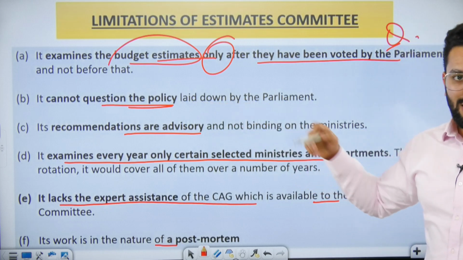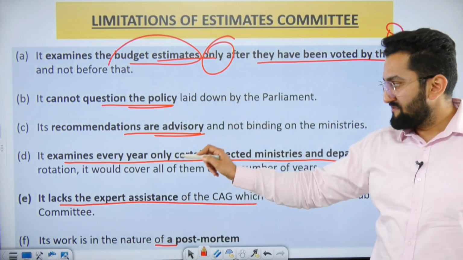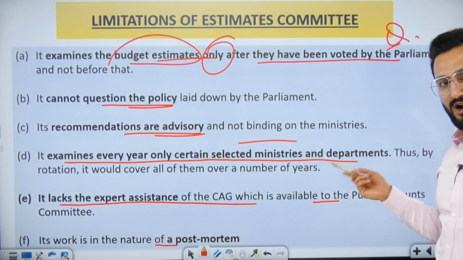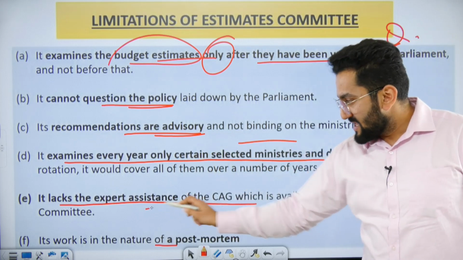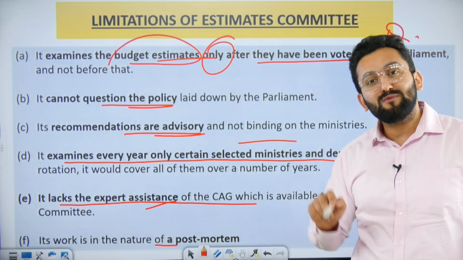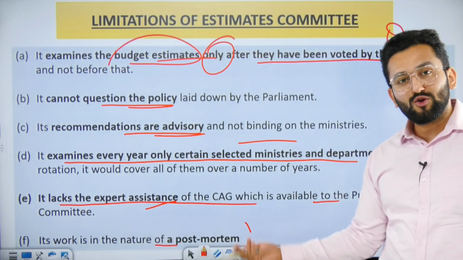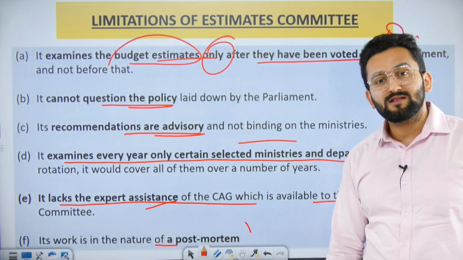So they cannot question the policy. Recommendations are advisory. It examines every year only certain selected ministries and departments, as I told you. It lacks expert assistance by the CAG. This expert assistance of the CAG is available to the PAC, but not to the Estimates Committee, right? Its work is also post-mortem, meaning it is done after the voting is done.